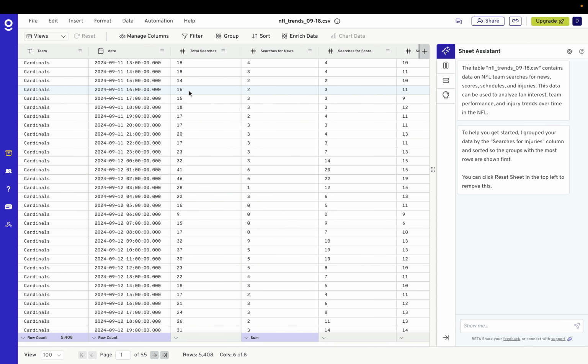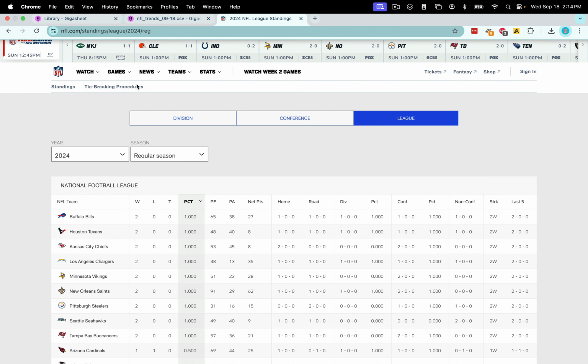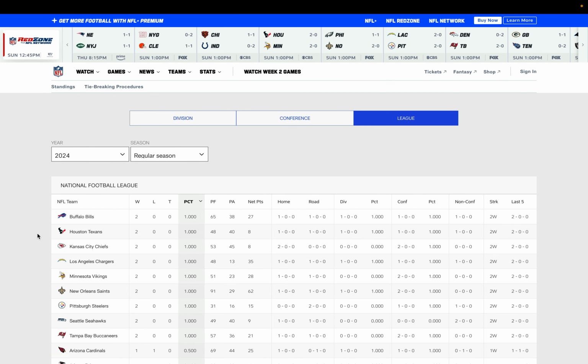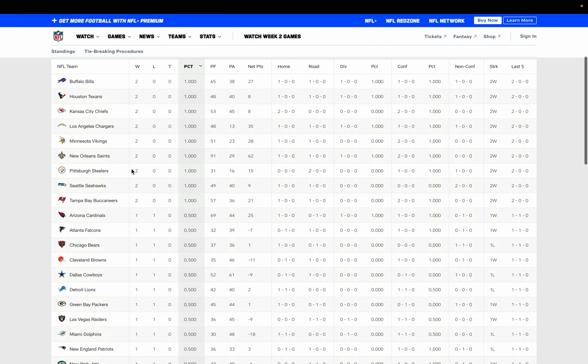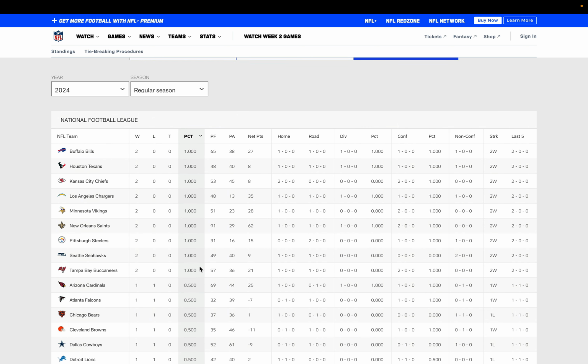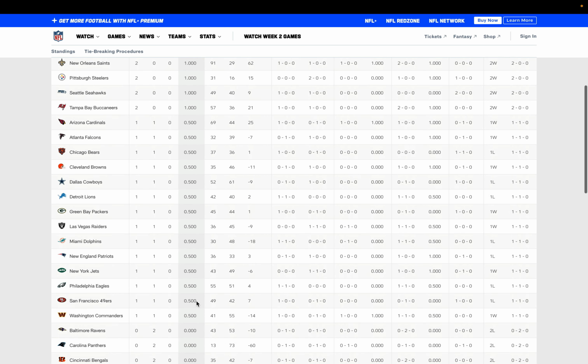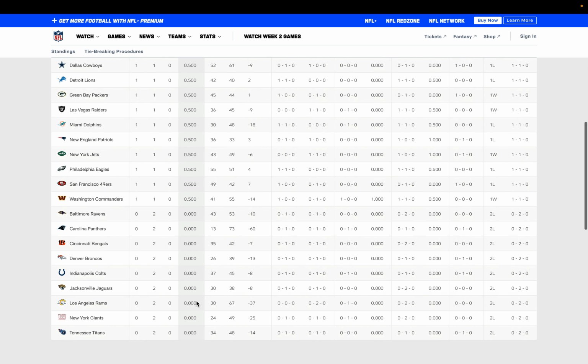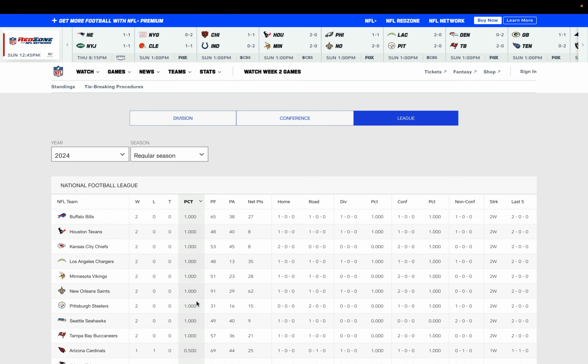Next, we need to join in win-loss data for each team so we can compare how their record might be influencing the web traffic. The APIs for this were not very reliable, so I found another approach. A quick Google search turns up this NFL site with league standings. Really what I want here is the percentage win-loss. Like I said, we're only about to start week 3, so there's not a ton of data, but let's go ahead and take a look, and we can periodically come back and check in on this.